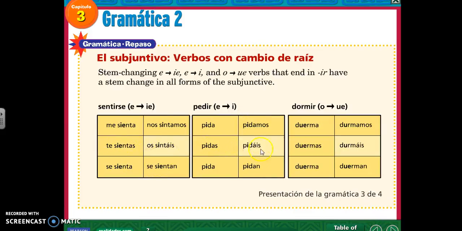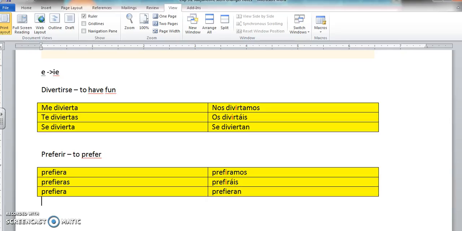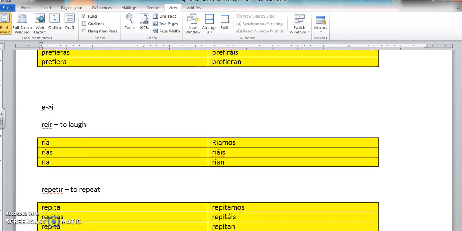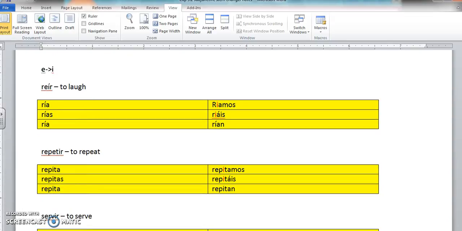Now let's look at some verbs that look like pedir. Pedir goes from E to I, and so do these verbs. Now reír is a little extra special because it has an accent, so we're going to keep that accent. So E goes to I in all the forms, including inside of the boot, but there's a little change, no accent.